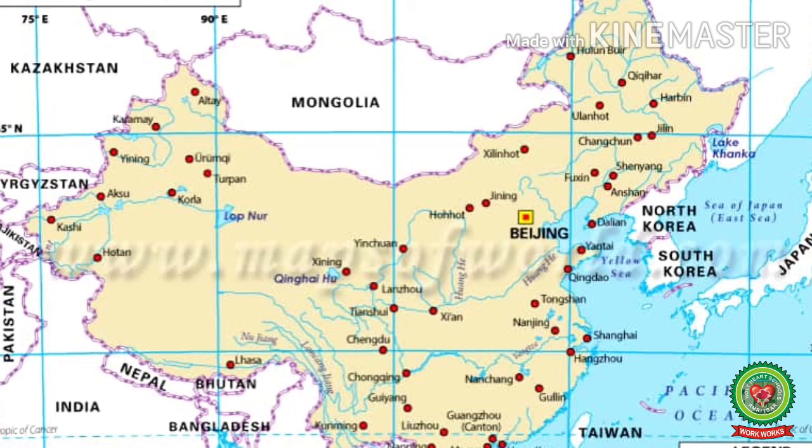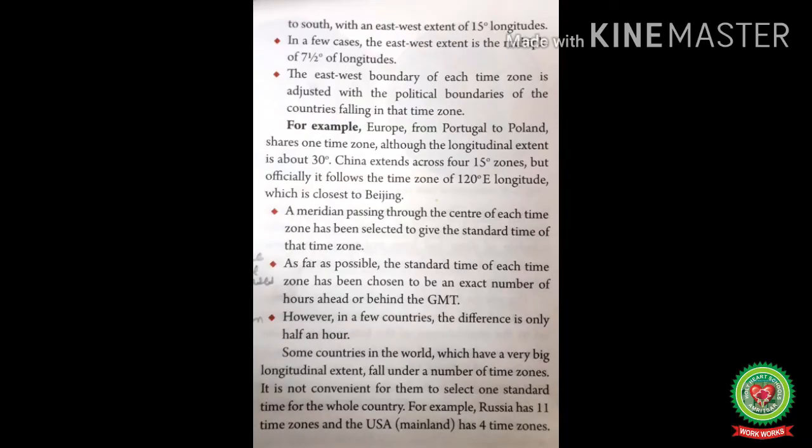China extends across four 15 degree zones, but officially it follows the time zone of 120 degree east longitude, which is closest to Beijing. It means all the official planning is done on the basis of 120 degree east. A meridian passing through the center of each time zone has been selected to give the standard time of that time zone. As far as possible, the standard time of each zone has been chosen to be an exact number of hours ahead or behind GMT.